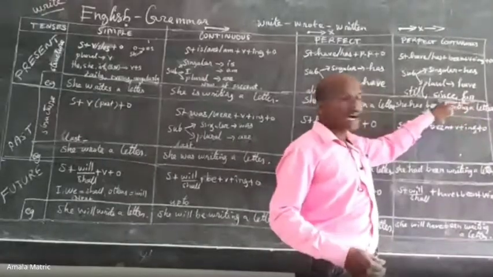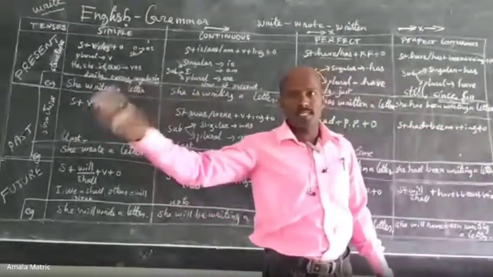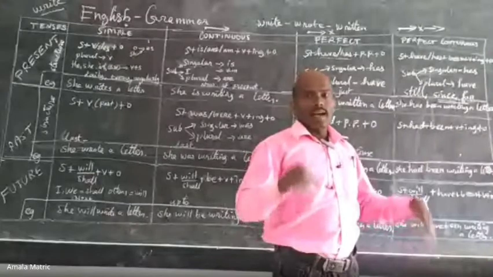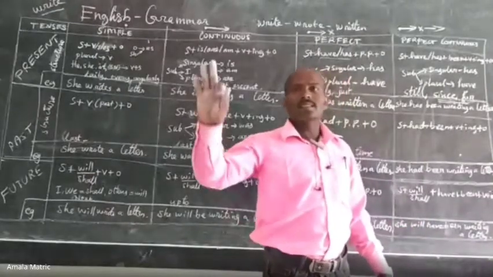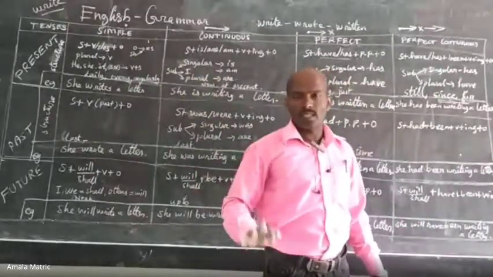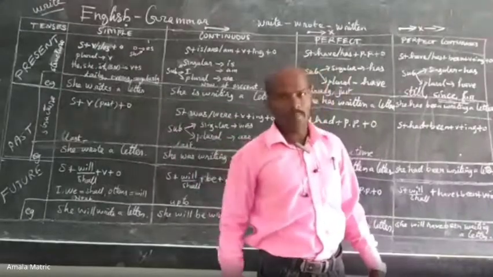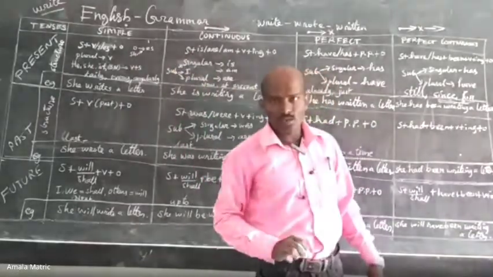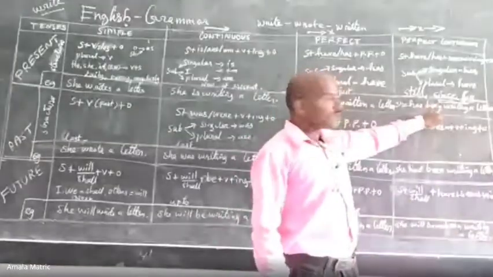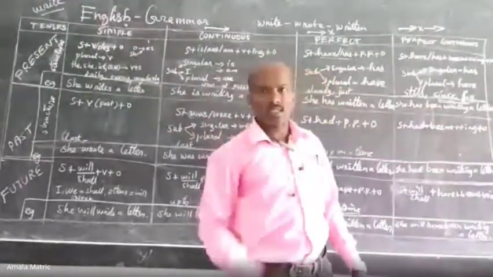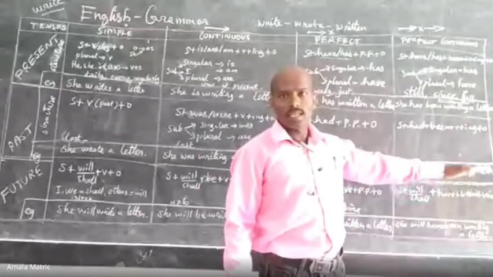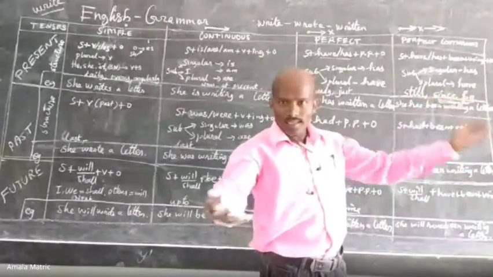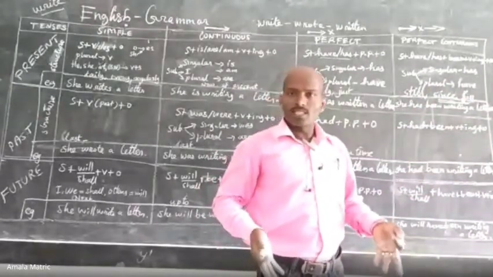For example, I have been working here since 2017. Otherwise, I have been working here for the past 3 years. That is the difference. The past 3 years is a period of time; since 2017 is the exact point of time. Both are used in the present perfect continuous tense. In this situation the action started already, and still I am working in the institution.